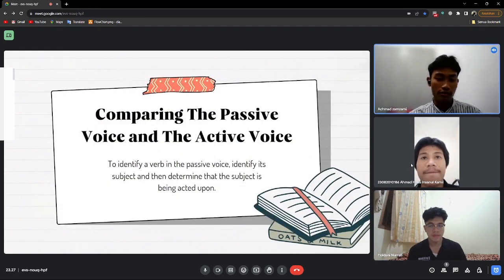Comparing the passive voice and the active voice. To identify a verb in the passive voice, identify its subject and then determine that the subject is being acted upon.